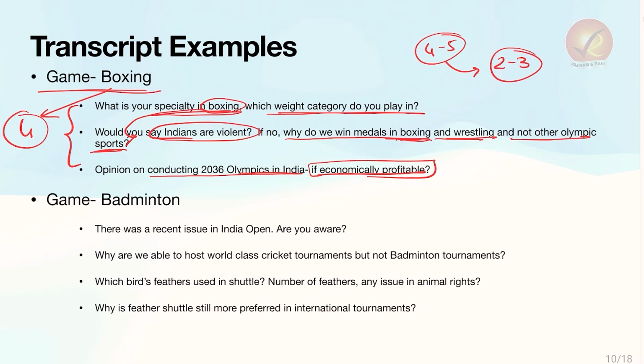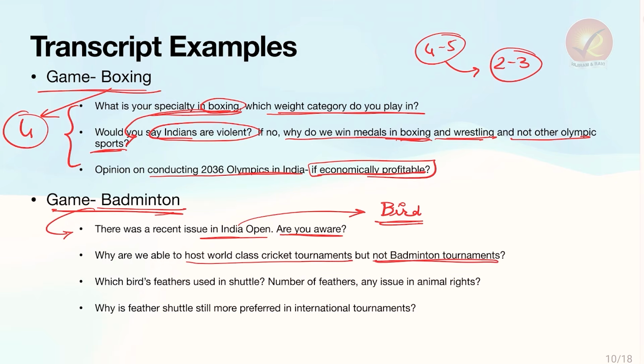The next example is that of badminton. The example of badminton got questions such as, there was a recent issue in India Open. Are you aware? This issue was in the news in the previous week about a bird poop in one of the matches of badminton. Why are we able to host world-class cricket tournaments but not badminton tournaments? Which bird's feathers are used in the shuttle? Number of feathers, any issue in animal rights? So from just badminton, they have come to shuttle, which shuttle is used, which bird's feather is used, and then any issue in animal rights.